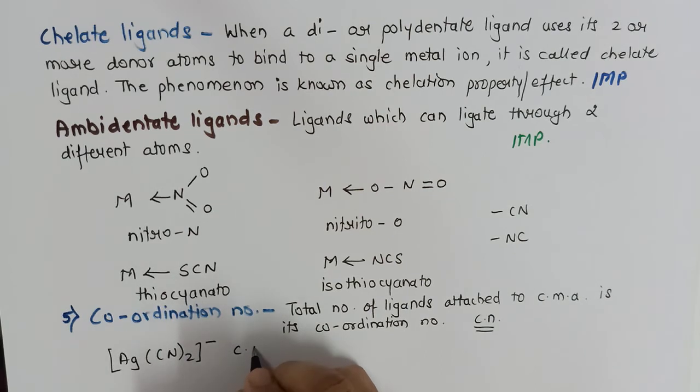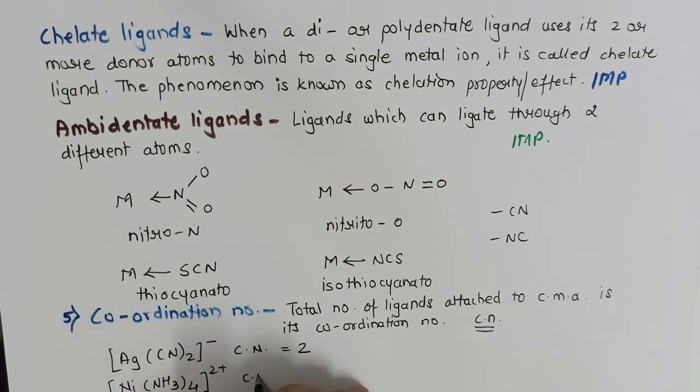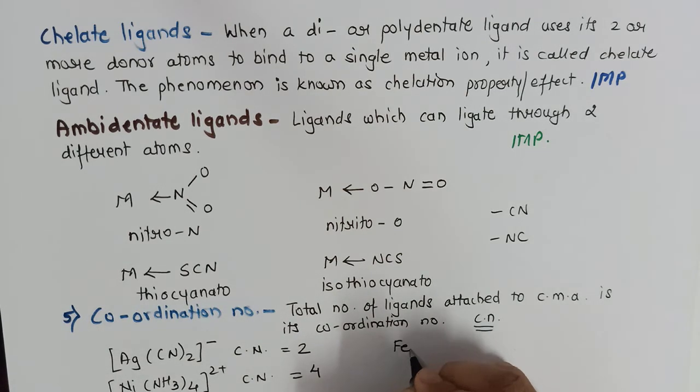And therefore the coordination number of this complex will be 2. I hope you have understood. Very simple one. Another example, [Ni(NH3)4]2+. So what will be the coordination number? 4 ligands are attached here and therefore it will be 4. Now take one more example.